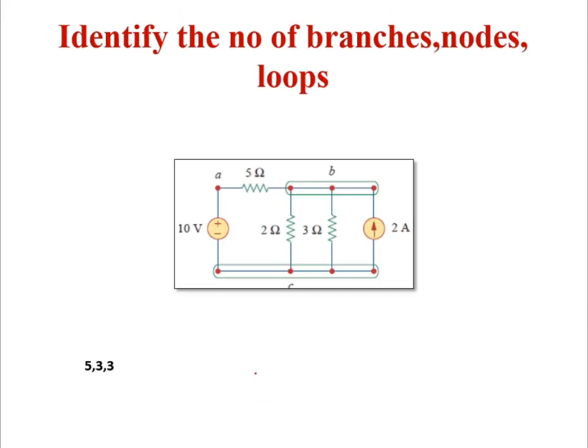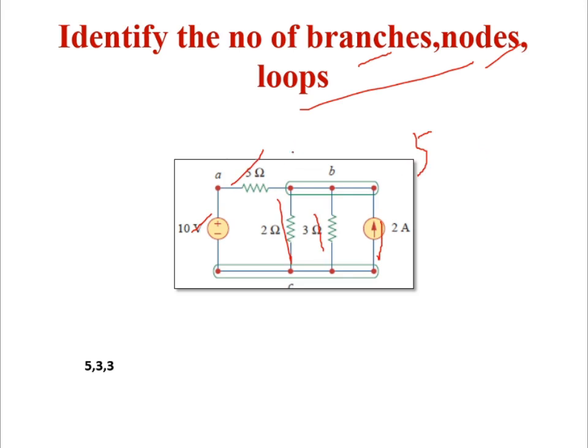Now we will go to the problem. The given problem is asking to find the number of branches, nodes and loops. First we will find the number of branches. What is actually a branch? That is the individual element. That individual element may be any source, a current source or voltage source, or any resistor. So when you look at the circuit, how many branches can we find? 1, 2, 3, 4, 5. So that is 5 branches.